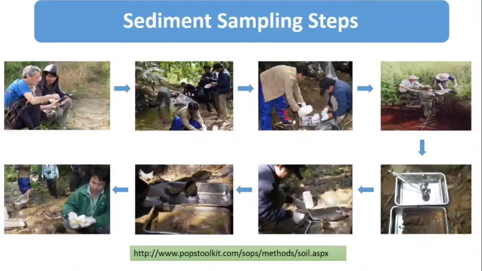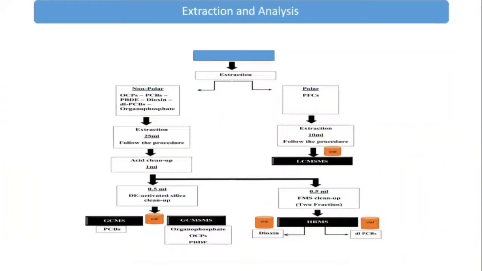Then once we have done our sampling, now we reach the lab. Then we have to follow the extraction procedure. For the non-polar and the polar compounds, we have different extractions, and we have a specific standard operating procedure for this. For the polyfluorinated compounds, after the extraction, we can use LC-MS.